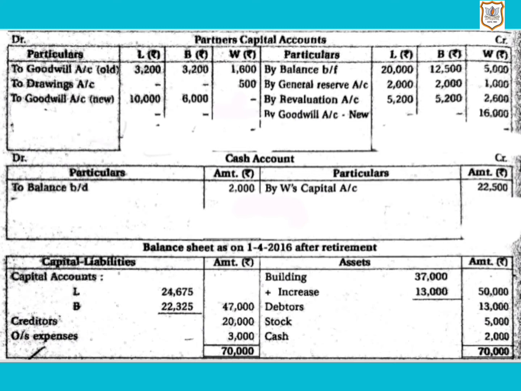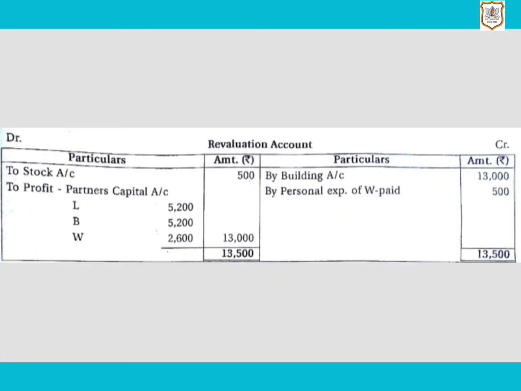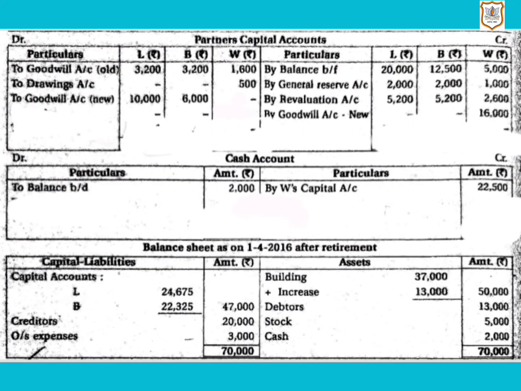So it will be recorded on the debit side of W's capital account: to drawing account, amount 500. Then its second effect, we will show it on the credit side of revaluation account. Now let us see point number 4.